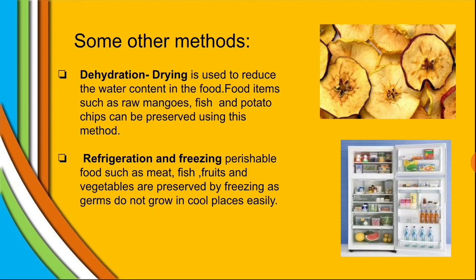We keep it because in cool places germs do not grow. They can't take birth easily in cool places. They need some warmth to grow. Understand those methods? Follow them to avoid spoilage of your food.